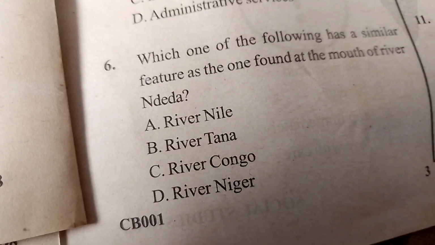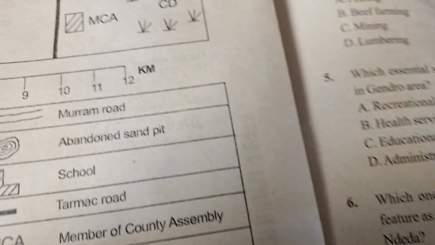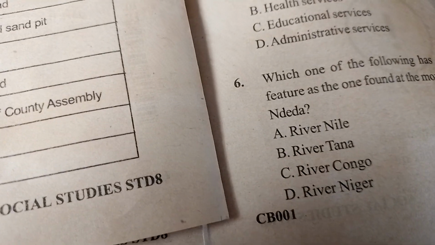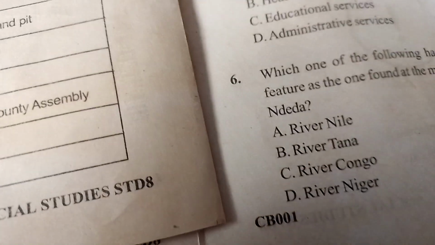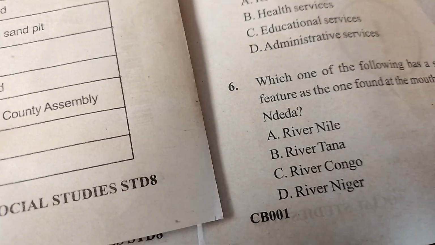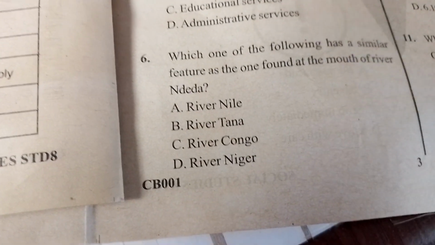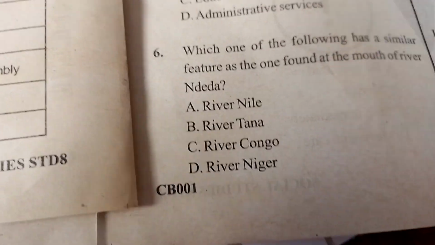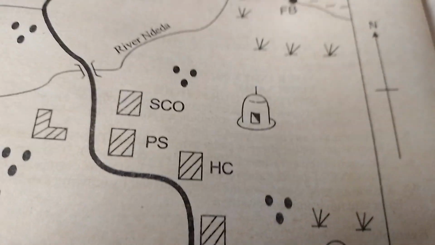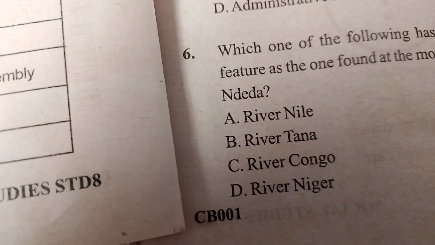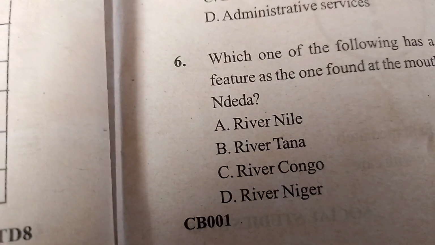As we know, Congo is covered with equatorial climate. This climate is rich in rainfall, and the climate is hot and wet in the region. Then we have River Niger. Niger has a delta. But River Congo, in fact, is known due to its estuary.